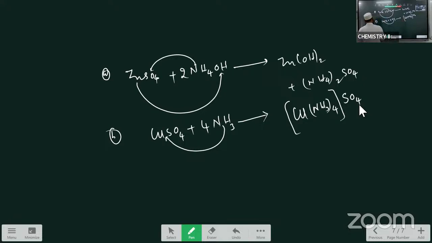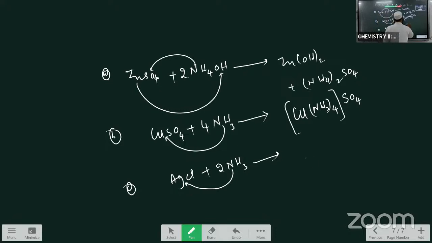And the third one which is mentioned, that is the reaction with what? AgCl, silver chloride, AgCl. AgCl reacts with the ammonia. Here I am taking 2 moles, 2 NH3 gives rise to a white colored complex. AgCl plus 2 NH3. Insert NH3 between these two.